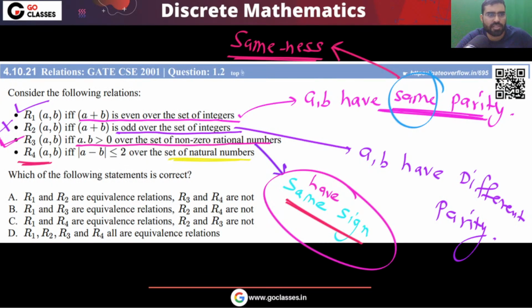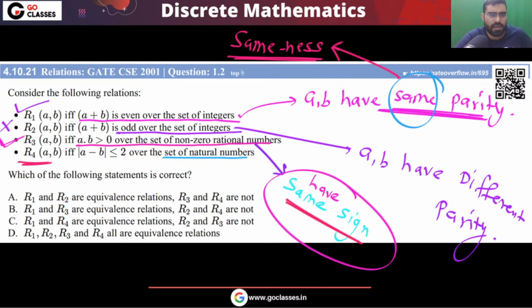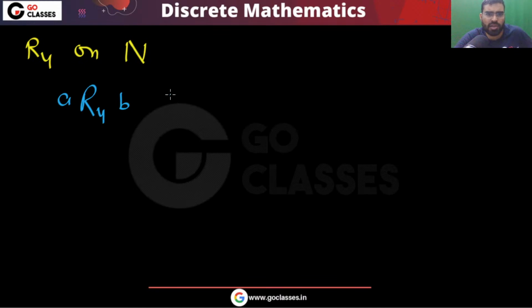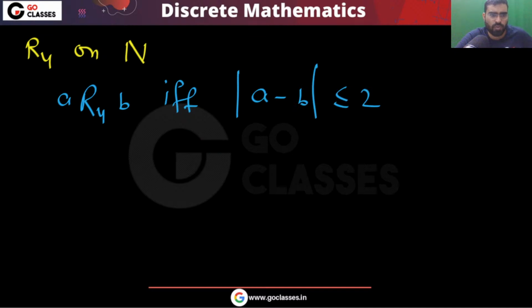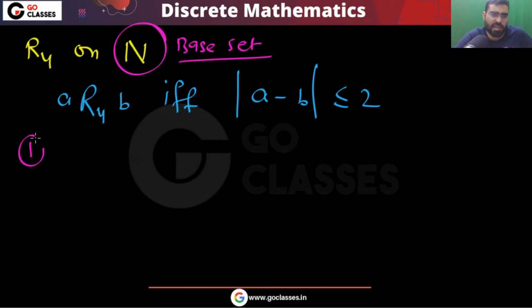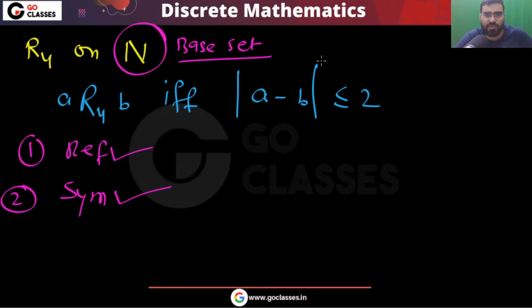This R4 is on the set of natural numbers. The relation is on the set of natural numbers. We are saying A is related to B if and only if the absolute value of A minus B is less than or equal to 2. So on the set of natural numbers, which is the base set, you can easily see this relation will be reflexive. It will be symmetric also because this is the absolute value.